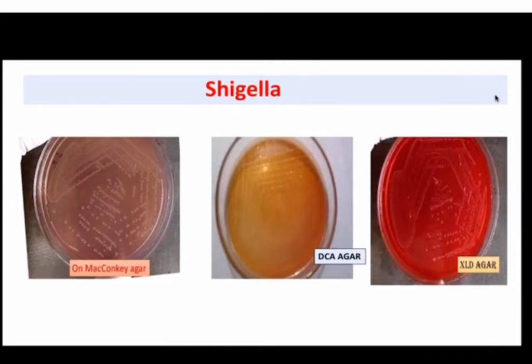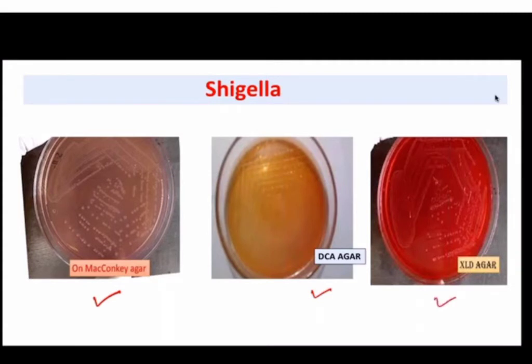So Shigella has been covered. For Shigella, we know that we are using certain selective media, right? MacConkey is one of the selective media commonly used for enteropathogens. For Shigella, certain highly selective media are used, which are deoxycholate citrate agar, and another one is xylose lysine deoxycholate agar, XLD agar. This has already been taught to you.